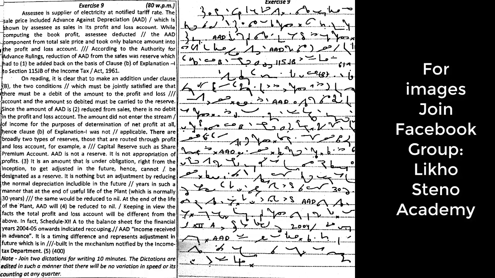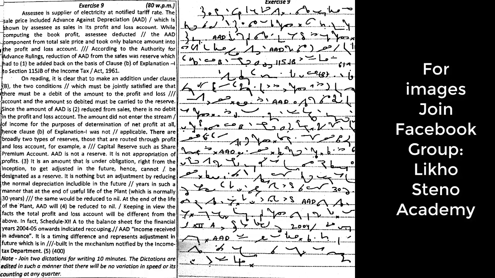SSC is supplier of electricity at notified tariff rate. The sale price included advance against depreciation (AAD), which is shown by SSC as sales in its profit and loss account. While computing the book profit, SSC deducted the AAD component from total sale price and took only balance amount into the profit and loss account.